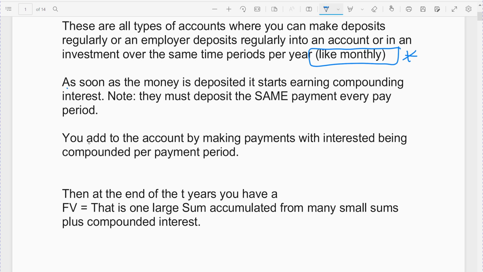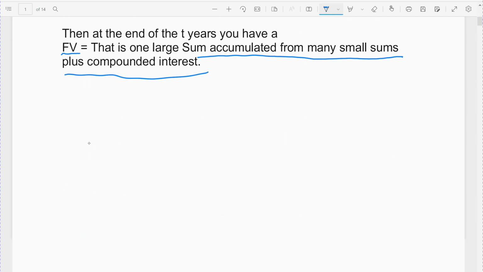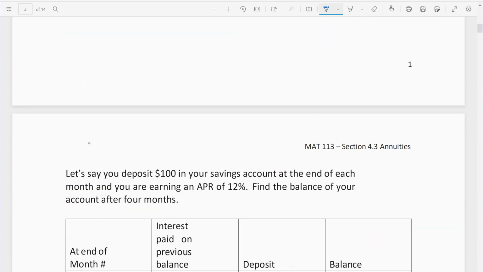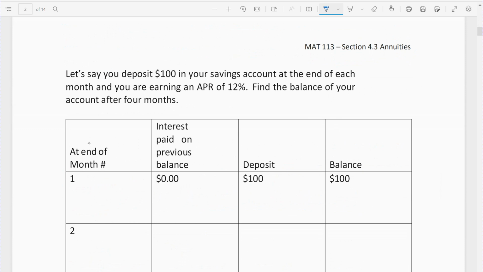It's known as the accumulation fund because you're adding many, many little regular deposits into an account. Not only are you adding deposits, but you're earning interest on the deposits. You get to accumulate a future value that's basically one large sum accumulated from a bunch of little amounts plus the interest that you earn on all of those little amounts. And the more that you add up, the higher the interest goes. To see how that works, I set up a simple example to walk you through the first few months.